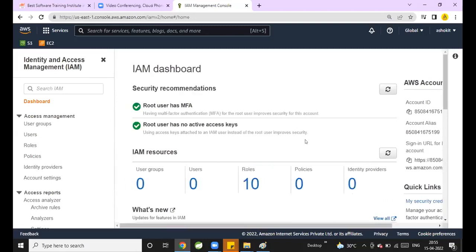Now, guys, it is asking MFA with a virtual device. Physical device we can use, virtual device we can use. Have you seen a movie called Nanak Premato in Telugu? Whenever he is transferring the money from the bank account, he will get a token to one small device. That is called physical device. But here we don't have those physical devices. We are going for virtual devices.